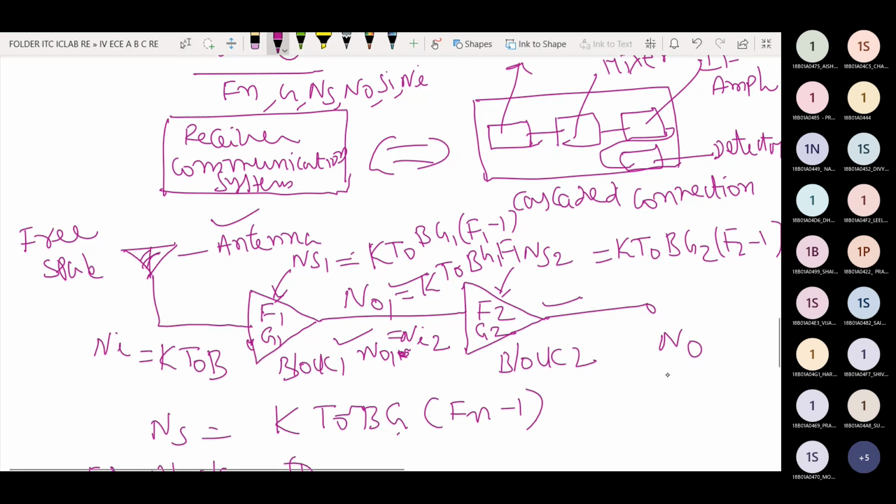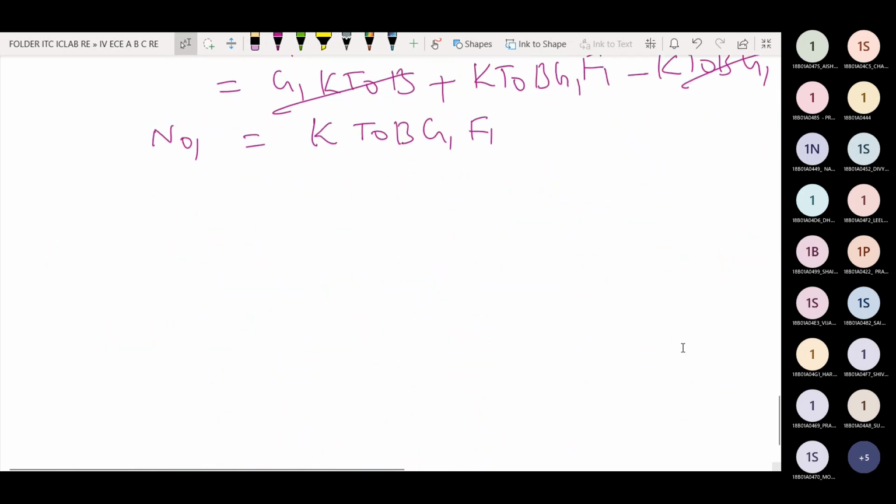Now N0 is equal to G2 into Ni2 plus NS2. Now we have to analyze noise at the output of the second stage or second block. N0 is equal to G2 into the noise at the input of the second stage, Ni2, plus NS2.